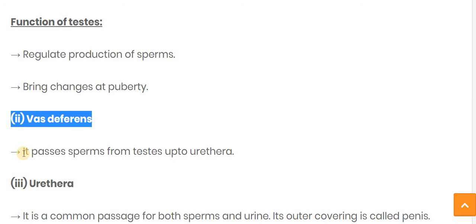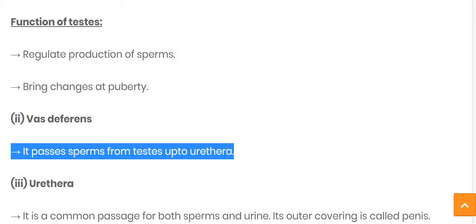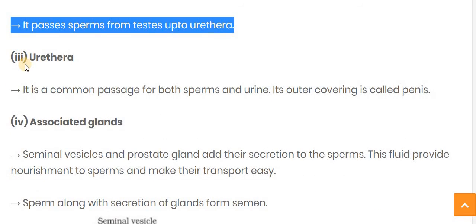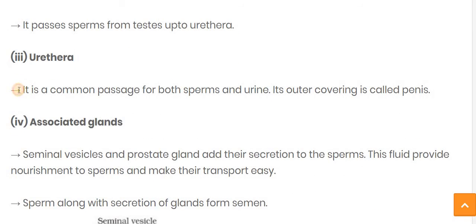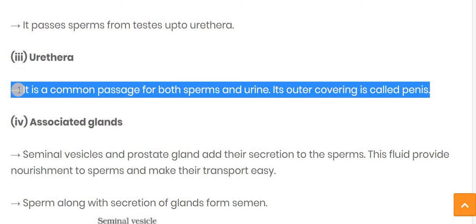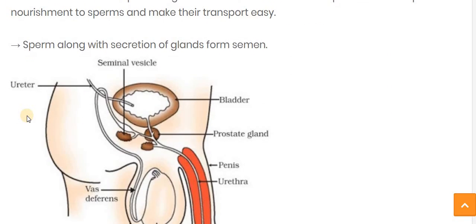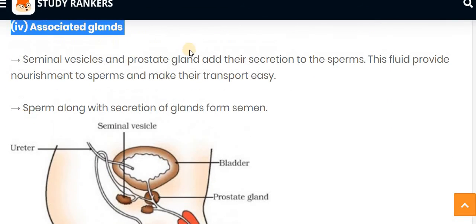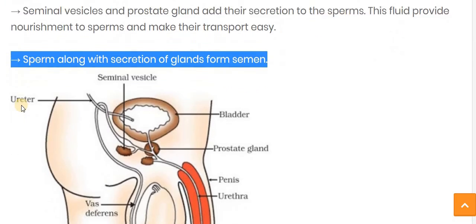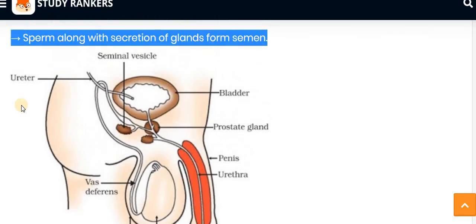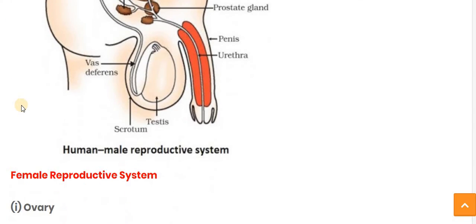Now the vas deferens, it passes sperm from the testes up to the urethra. Now the urethra is a common passage for both sperm and urine, and it has an outer covering called the penis. Now the associated glands, the seminal vesicle and the prostate gland, add their secretion to the sperm. This fluid provides nourishment and makes the transport of sperm easier. The sperm along with the secretion of the glands form the semen.